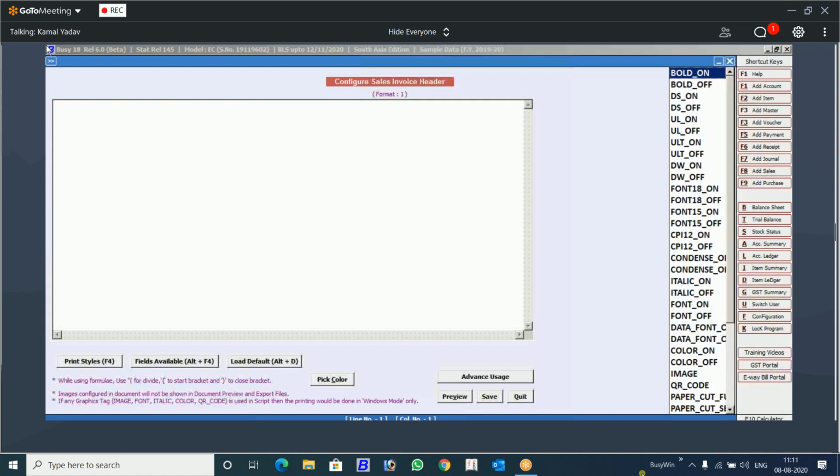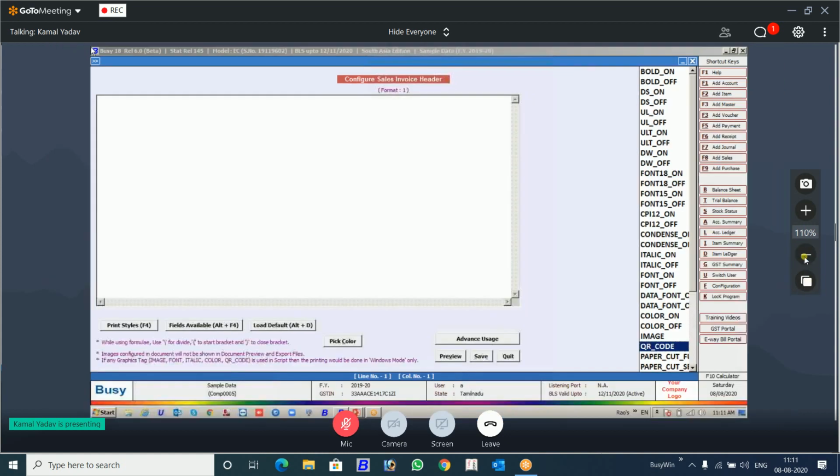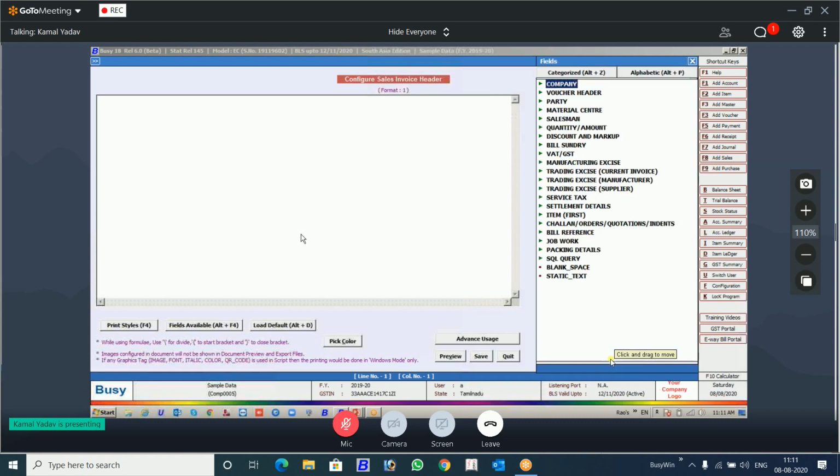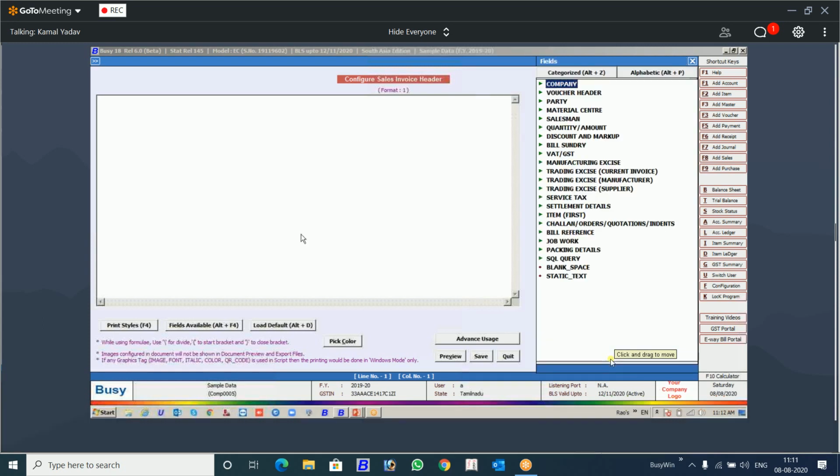Everybody knows F4. There is a QR code field available that you will use in the advanced design when you are designing the main invoice. Okay, so you are not going to use that here. How are we going to do it here? There is another field, Alt F4. Now there is a list of database fields you can see on the right side. Now you have to decide which information you want to put in the QR code. So we will do it in a very simple way.